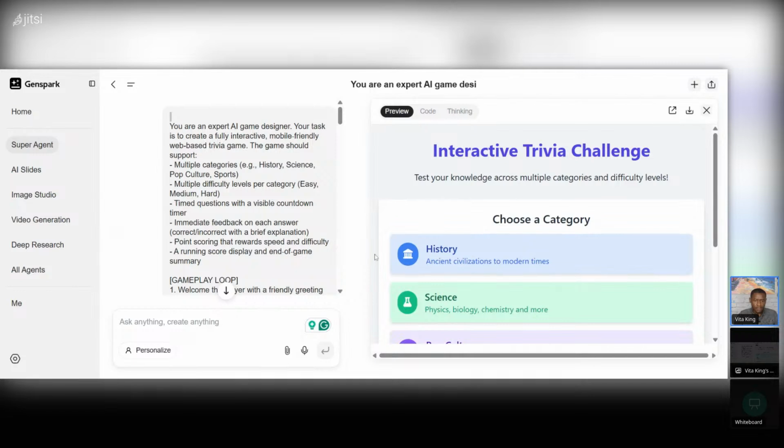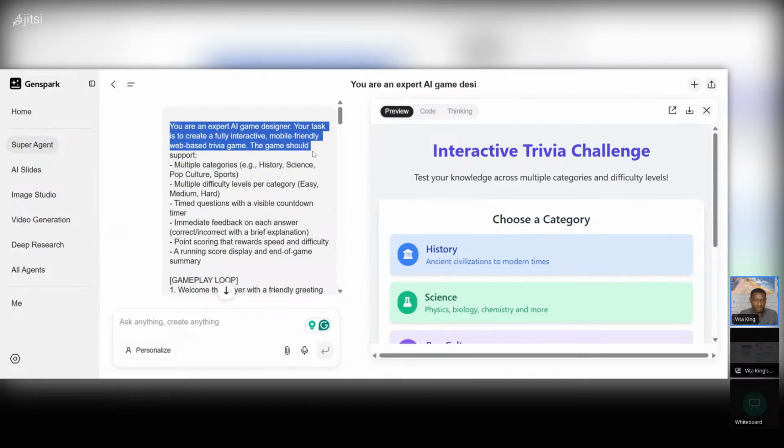So here, you see, this is what I did earlier on. This is what I was talking about. So this is the prompt that I gave. I did this trivia game earlier this morning when I did a video, but I was very specific in my prompt, right? This is what I want. You're an expert AI game designer, and your task is to create a fully interactive, mobile-friendly, web-based trivia game.